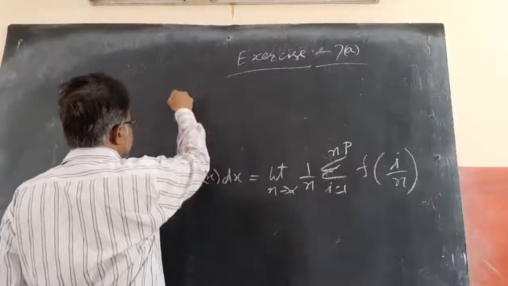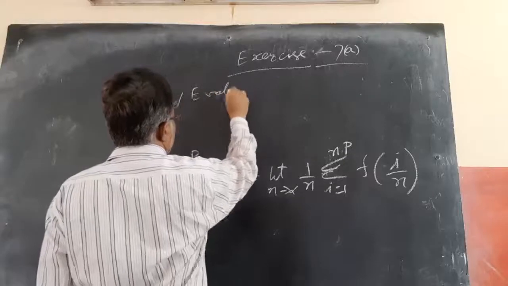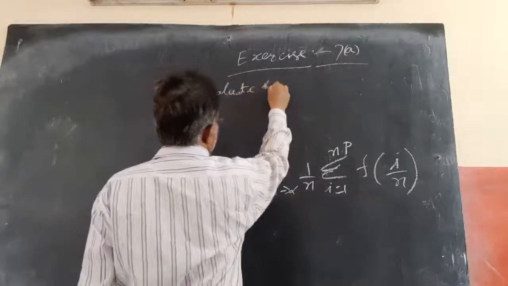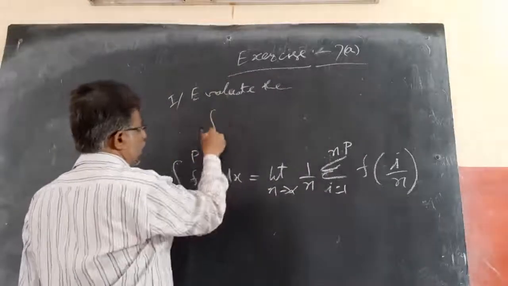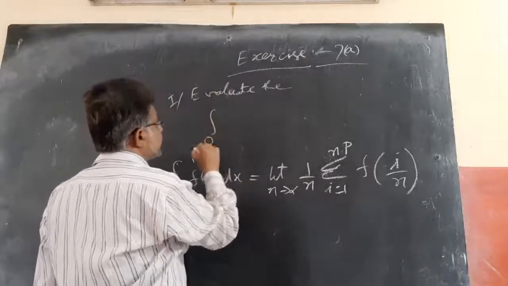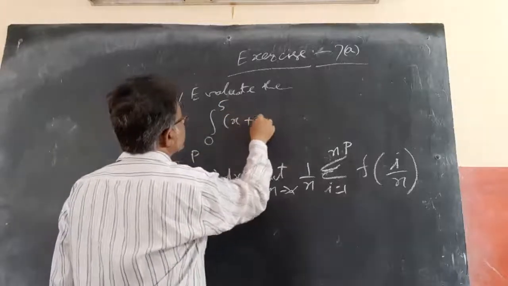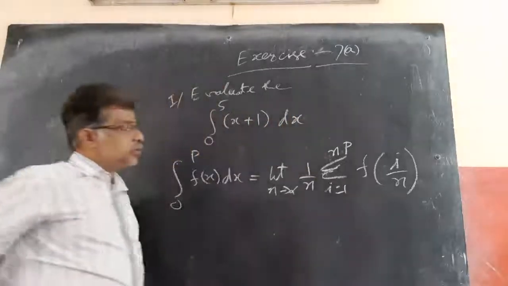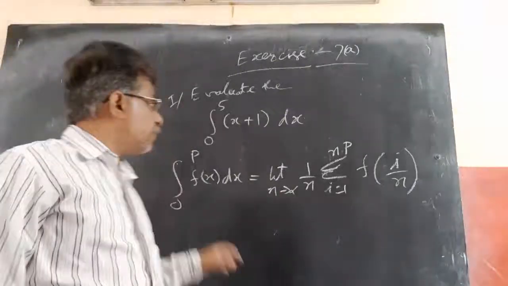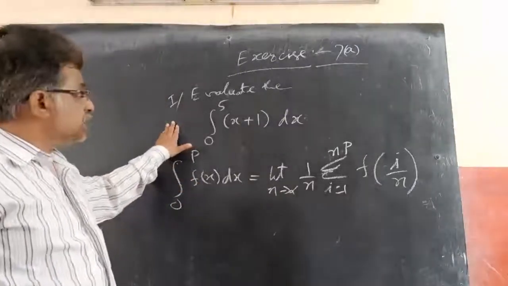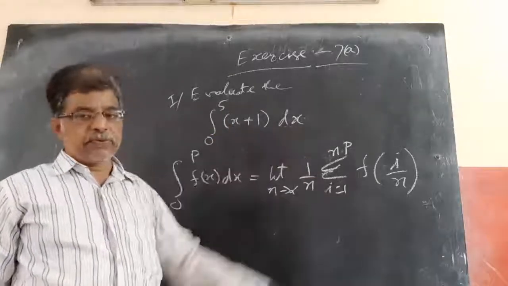First sum: evaluate the following integrals using Riemann sum, or using limit as a sum. The integral of 0 to 5 of x plus 1 dx. It is asking to find this value using Riemann sum. Evaluate the integral of 0 to 5 of x plus 1 dx.